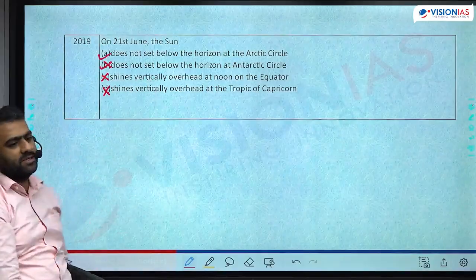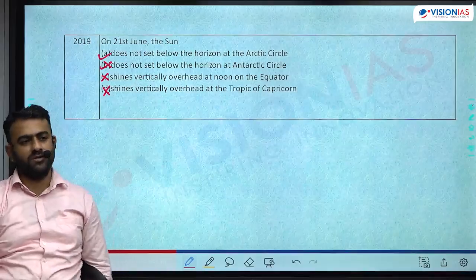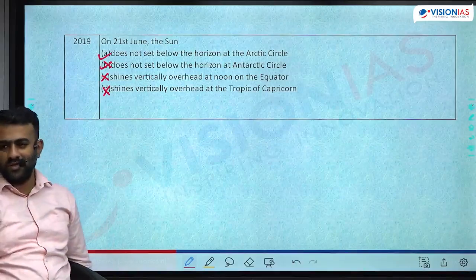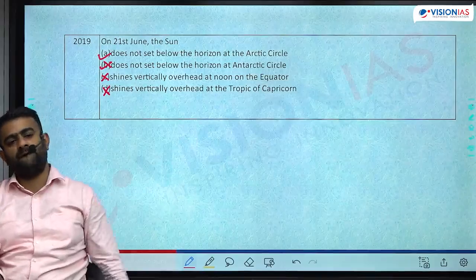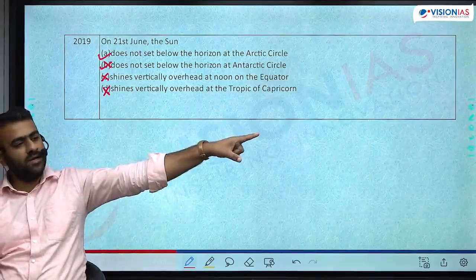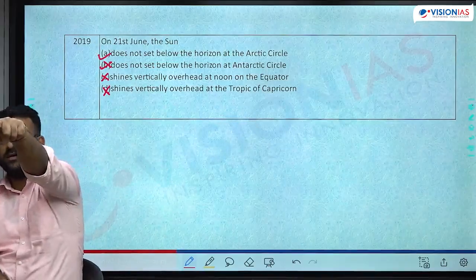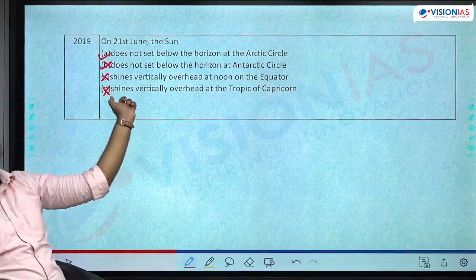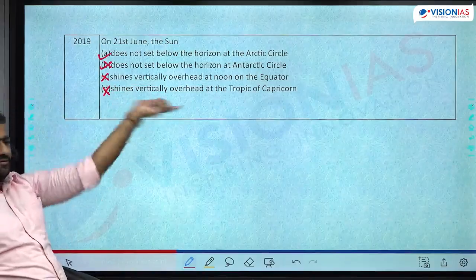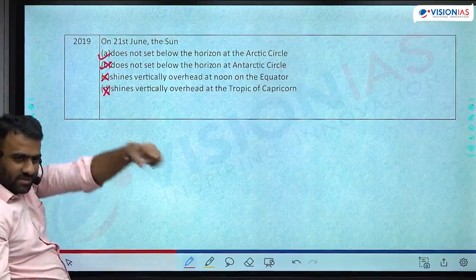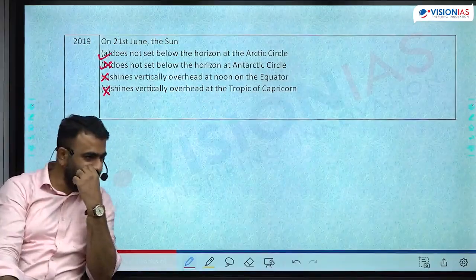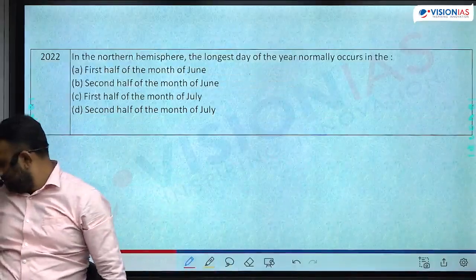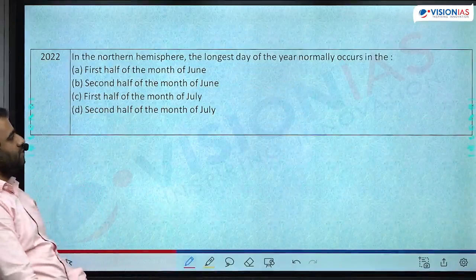All the regions beyond the Arctic Circle have polar day. Therefore, the sun does not set below the horizon. What do you mean by does not set below the horizon? The sun is always above the horizon. That is the meaning of 24 hours, right? You know how it is visible? Morning, the sun is here above the horizon. Noon, the sun is here above the horizon. Evening, the sun is here above the horizon. And night, the sun is here above the horizon. It takes a complete circle. Very beautiful phenomenon. For 24 hours, the sun is always above the horizon. It never sets below the horizon. So this was from 2022.